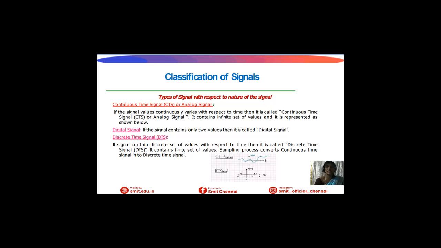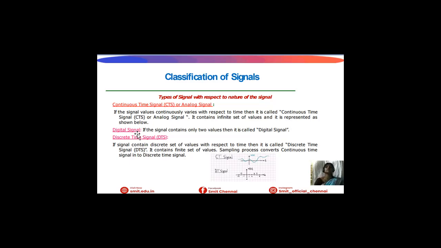Next one is classification of signals based on the nature of the signal. Here we will have two types of signals: continuous time signal or analog signal, and digital signal or discrete time signal. If a signal varies continuously with respect to time, then it is called a continuous time signal or analog signal. It contains an infinite set of values. This is a continuous time signal. It will be in waveform.